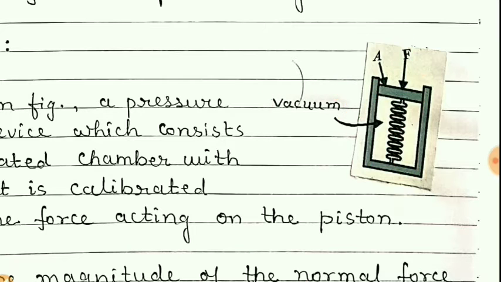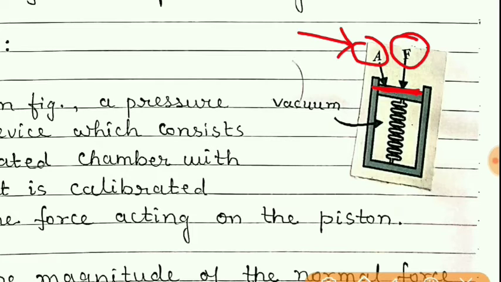Let the cross section area of this piston be A. Then the force applied per unit cross section is nothing but pressure. So we can say that pressure is exerted on this piston, and so what will happen? This spring will compress.